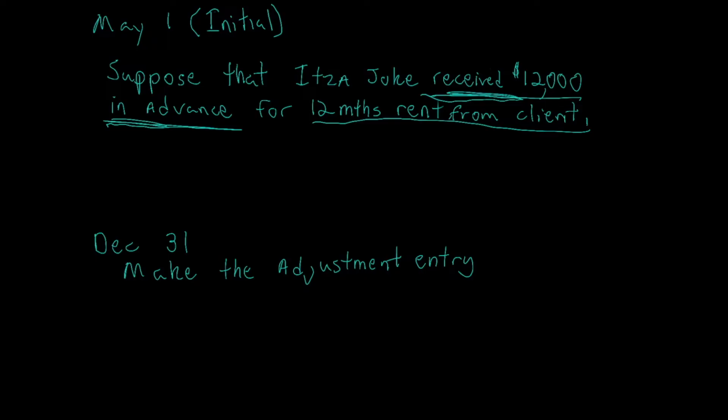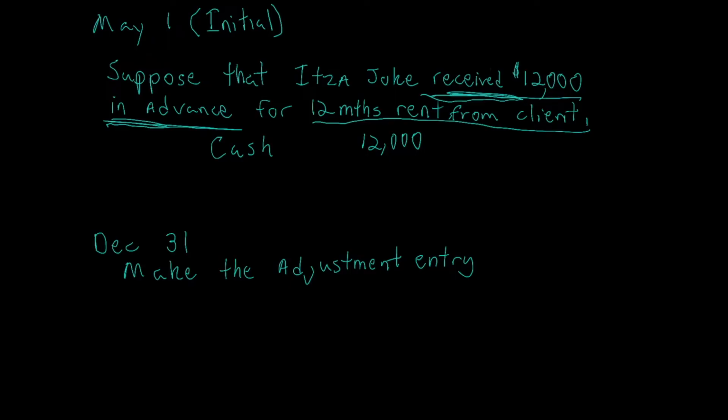So to initiate this transaction, we always have to debit cash. So we're going to debit cash for $12,000. But what else happened? We received cash in advance for a service that we haven't provided yet, which means we still owe for that service.